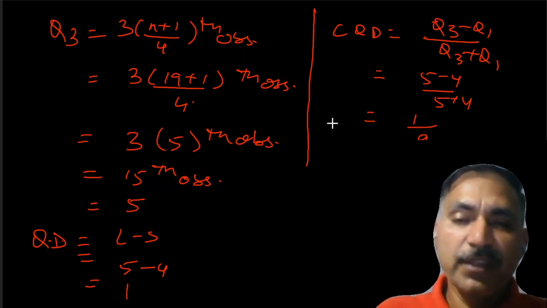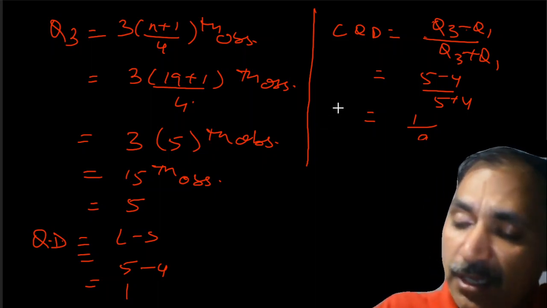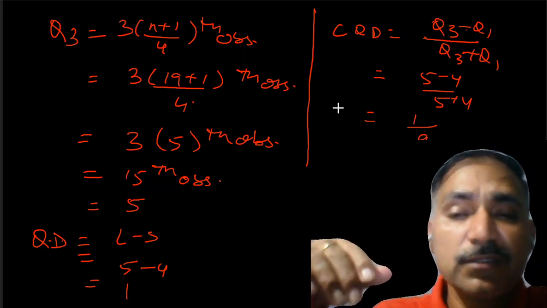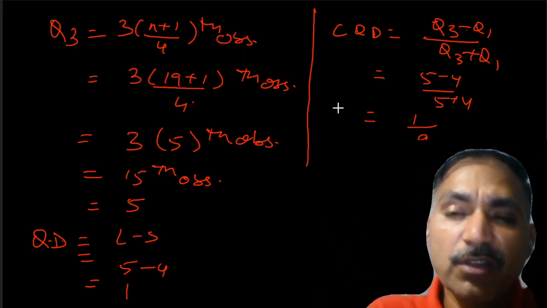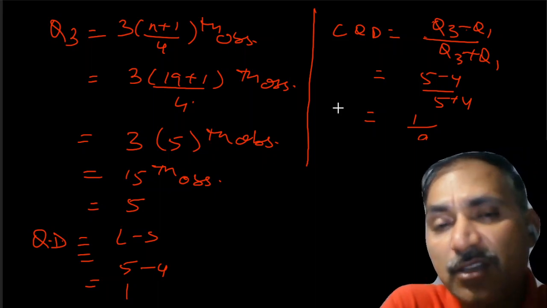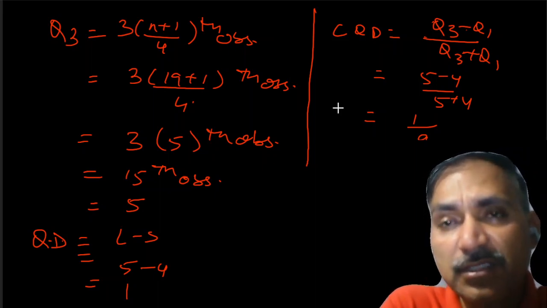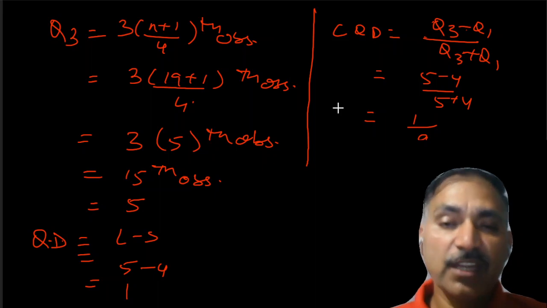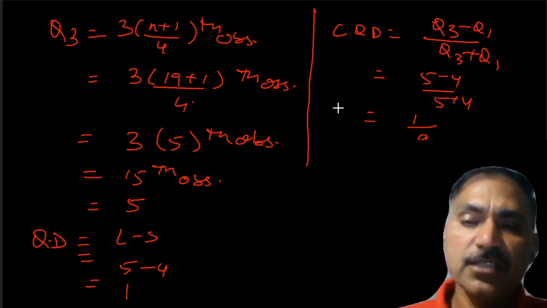So all the values are going to be in terms of Q. Now, what we have done is how to find out the quartile deviation for raw data and discrete data. The next part which is pending is how to find out the quartile deviation for grouped data. That we will be learning in the next class.